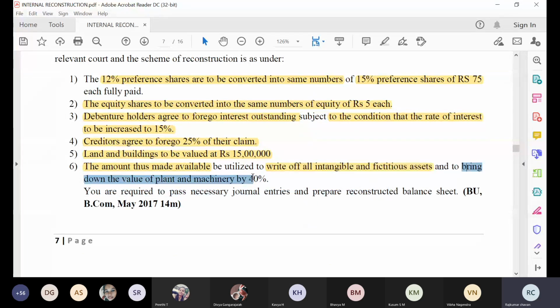Remember, this is very important. Don't get confused with this. See, they are not telling here in this adjustment that if there is a balance, use that balance to write down the value of plant and machinery. No, they have not told anywhere. So don't use the balance of capital reduction account to write off the value of plant and machinery. It is a separate adjustment. What they're telling here is, and to bring down the value of plant and machinery by 40%. By means always it will go to capital reduction account.